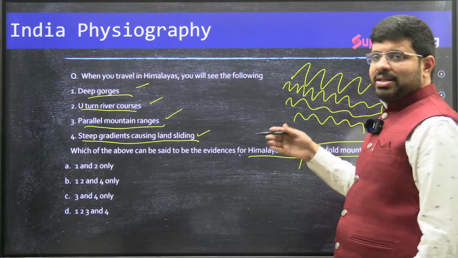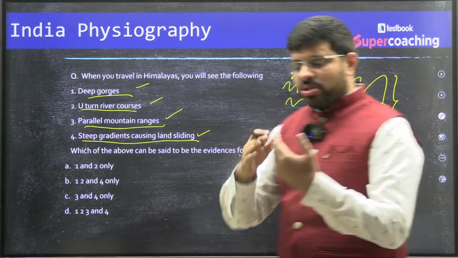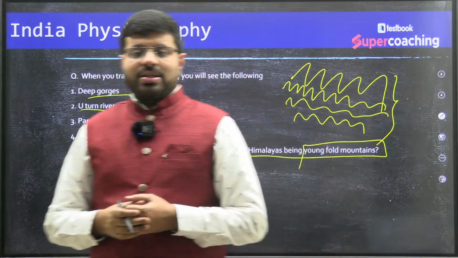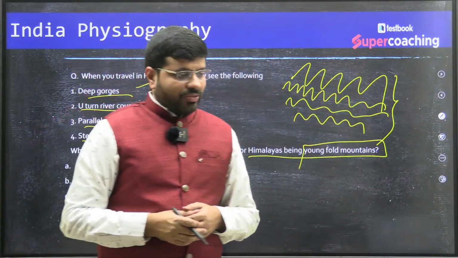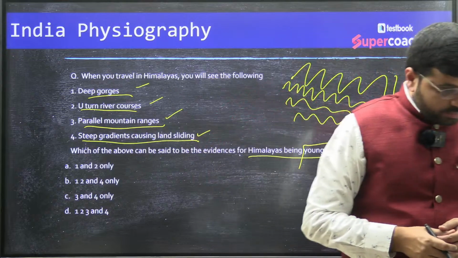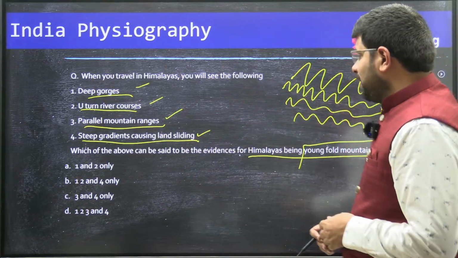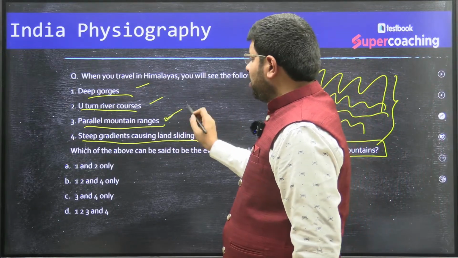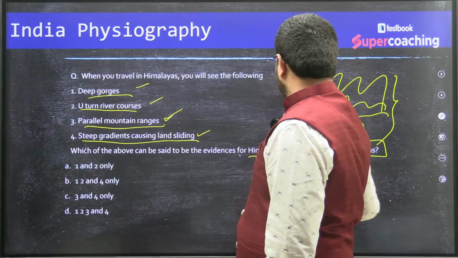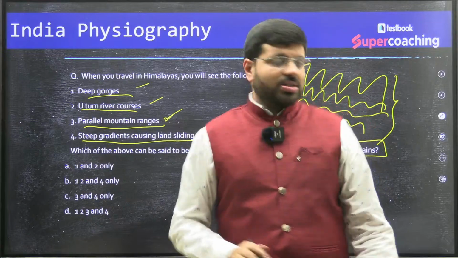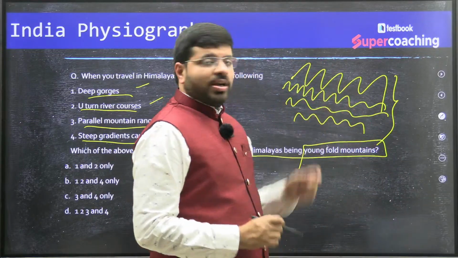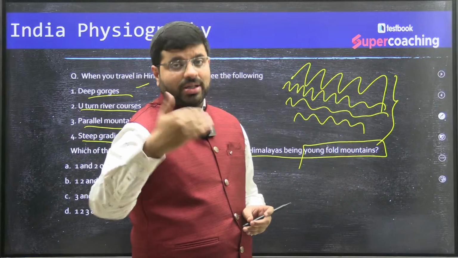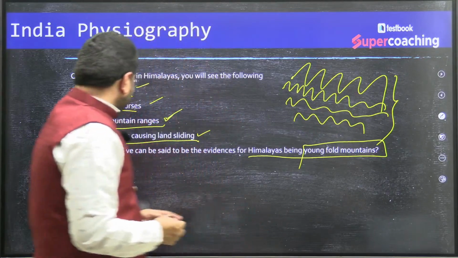Each one indicates that at one type of intrusion of the plate boundary, this has been formed. So that definitely indicates that the parallel mountain ranges are an indicator of young fold mountains, because each fold mountain range will indicate that it happened at a different time. So definitely even the third is also correct.